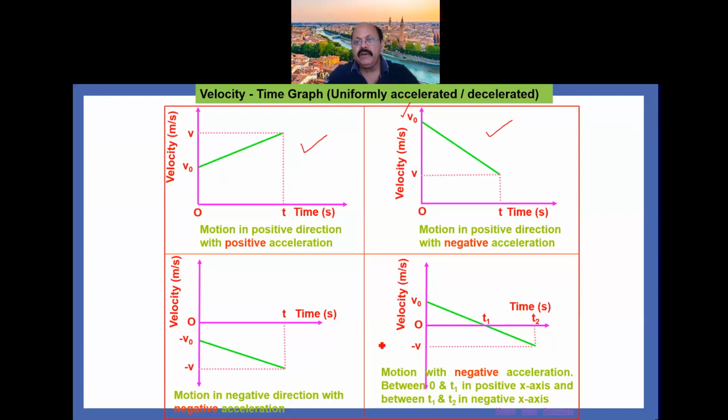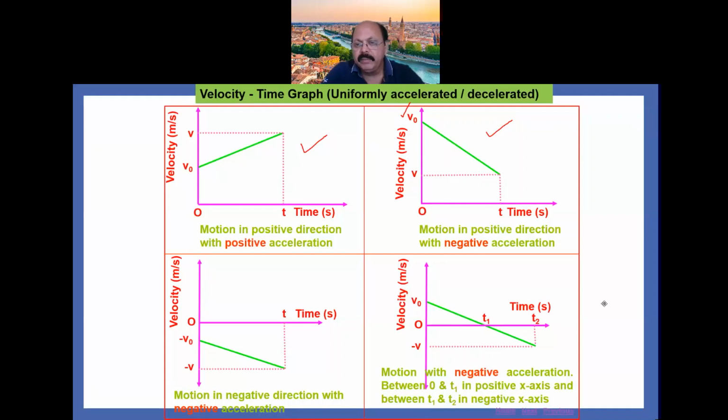But in the fourth graph, you see that the initial velocity is v naught and it is in the downward direction, so the motion of the body is with negative acceleration between 0 and t1 in the positive direction.